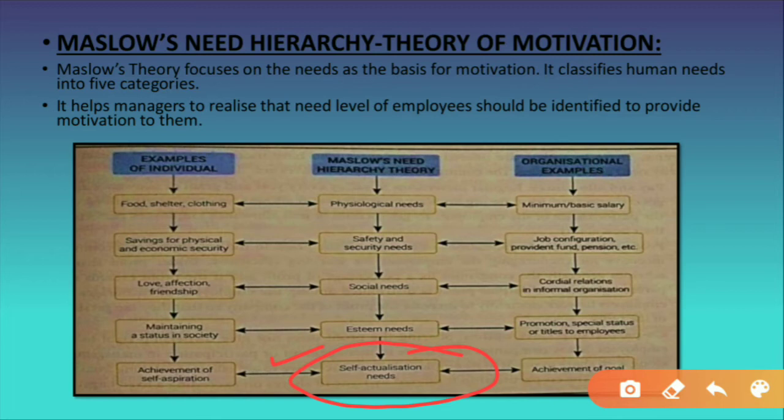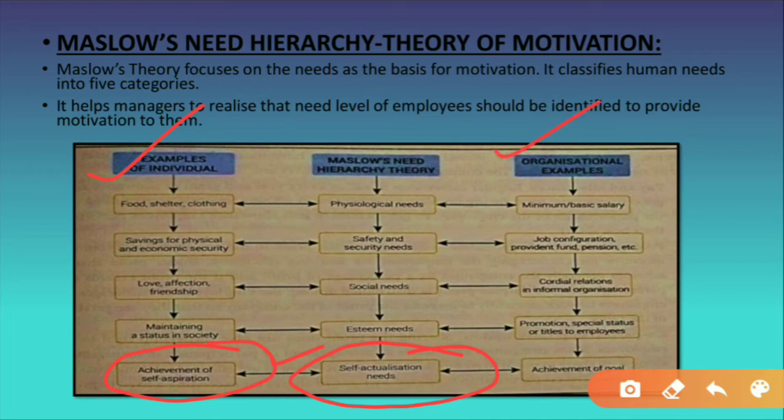So for an individual, what is the self actualization need? Achievement of self aspiration. Achievement of self aspiration means the thing they used to dream of, or the thing they wished to fulfill, to aspire to. So that thing he wants to achieve. So achievement of self aspiration. Okay, fulfillment of some aims of life, fulfillment of some goals of life. So this is what the self actualization need tells.